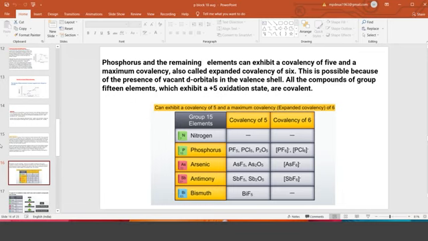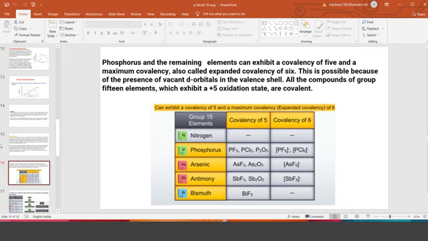In the d orbitals, we have five suborbitals. That means there is a provision for the atom to excite electrons from the lower level to the higher d orbitals if they are vacant, if they are empty. But this is not possible in the case of nitrogen because d orbitals are absent.